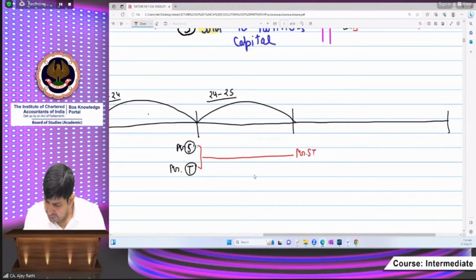Now you want to make this Mr. S and T, Messrs. ST, I'm giving the name. You want to convert your business into a company, that is Messrs. ST Private Limited.